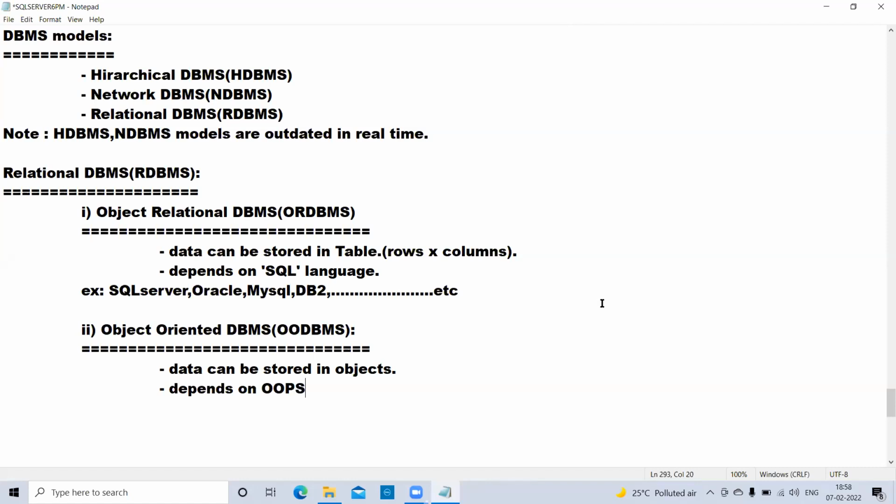In OOPS, can anybody tell me, what are the OOPS features? What is the use of OOPS?